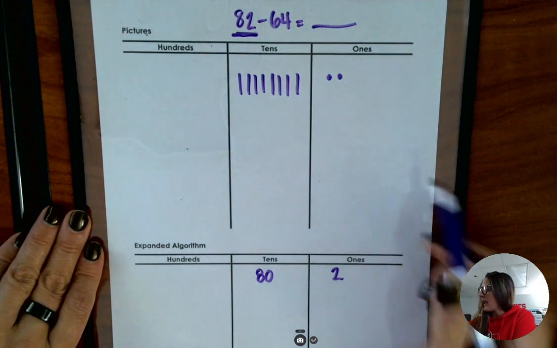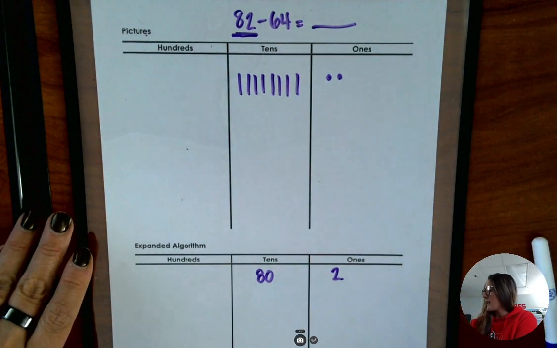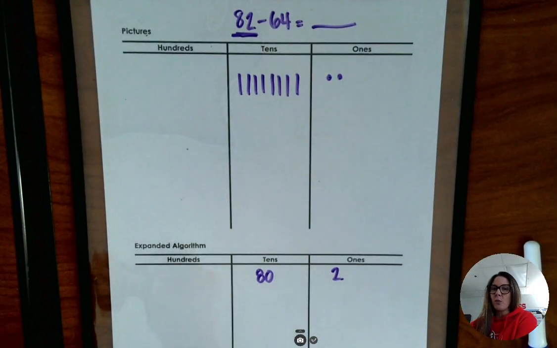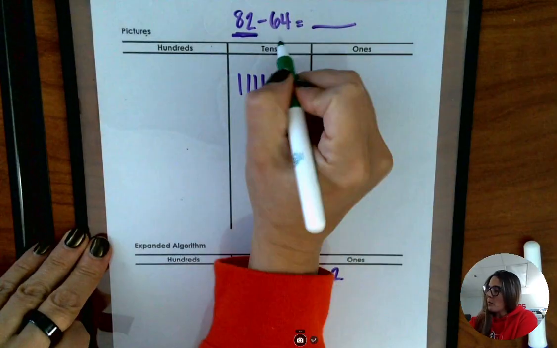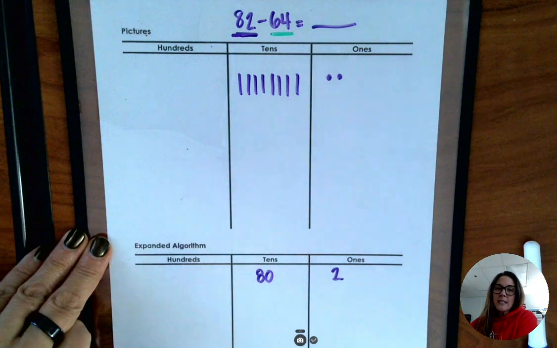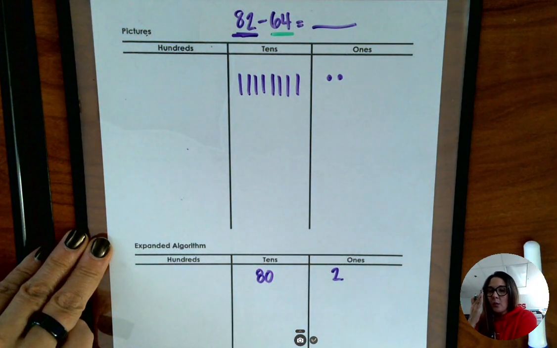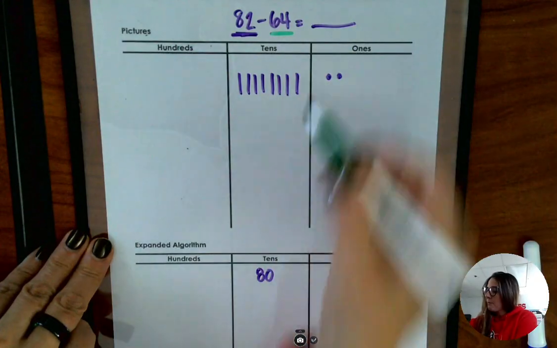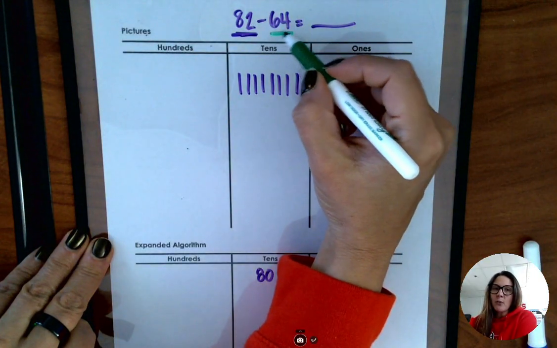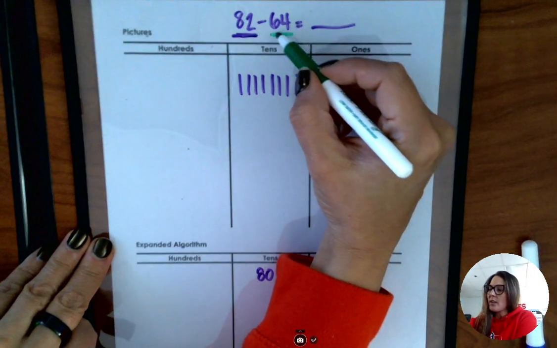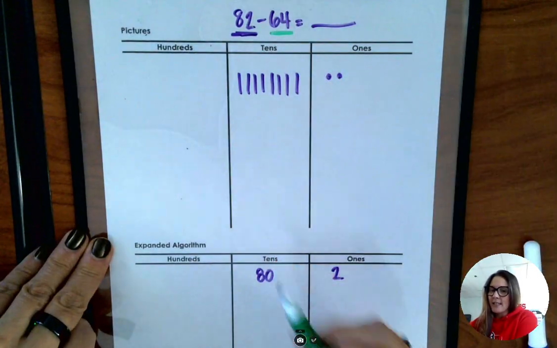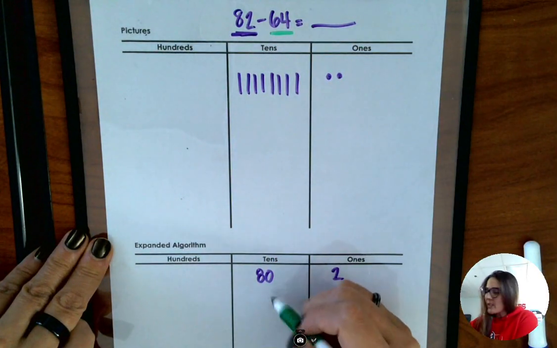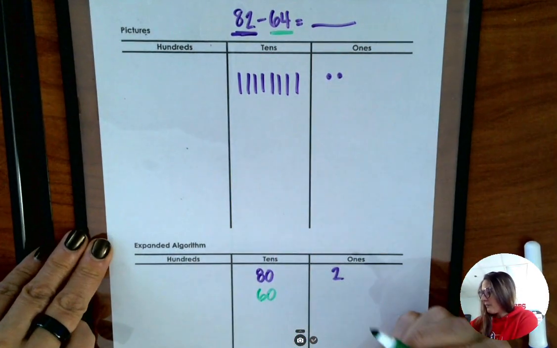Now I'm going to look at my next number, and my next number is 64. Remember, when we're subtracting, we're taking away, which means I have to look at my number in parts. When I have 64, there's 6 in the tens place, and the value of the 6 is 60.